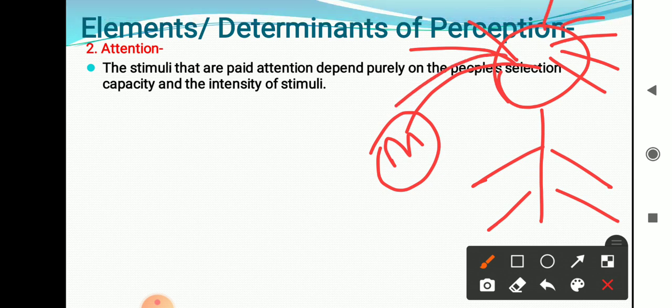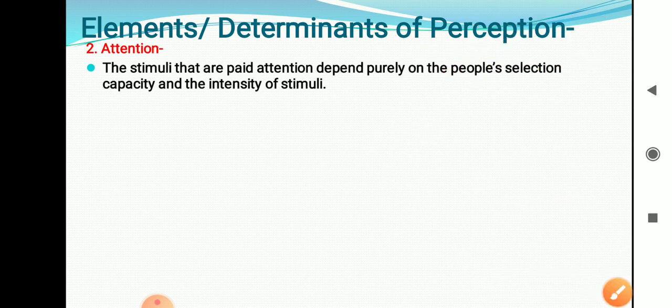To which message do we have to respond? That depends on ourselves. The message which we see and focus our attention on, only on that message we try to carry out our work. So it depends purely on people's selection capacity and intensity.